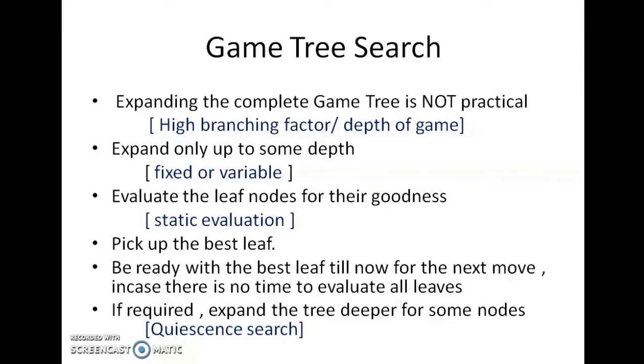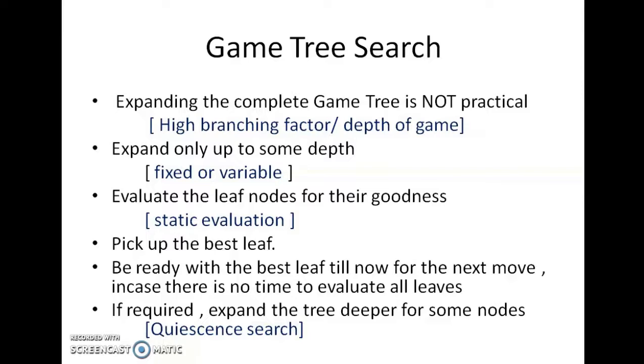Once we expand the game tree, we evaluate the leaf nodes for their goodness values. The goodness value of a leaf node is described by the score given by a static evaluation function. The static evaluation function takes into consideration a lot of heuristics and the different characteristics of the configuration of the board. After calculating the static evaluation function, the best leaf till that point is picked up.